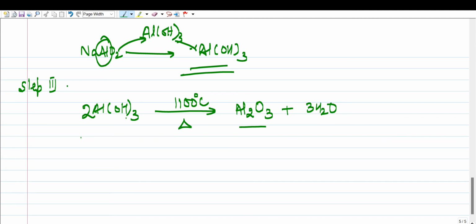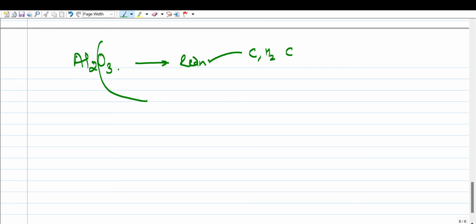Now, after this, we move on to the process of electrolytic reduction. The product so far is Al2O3, so we perform reduction. For reduction, we can take carbon, hydrogen, or carbon monoxide.